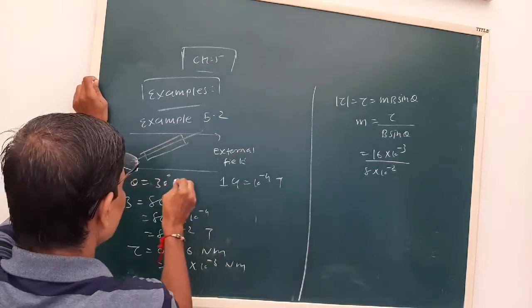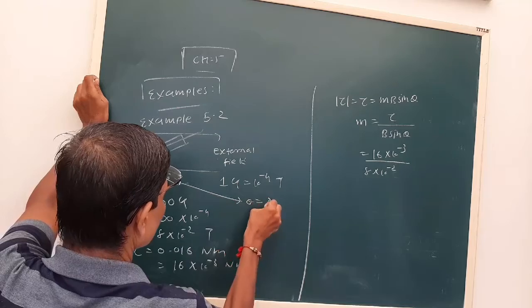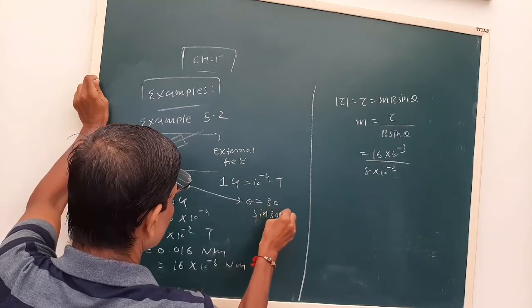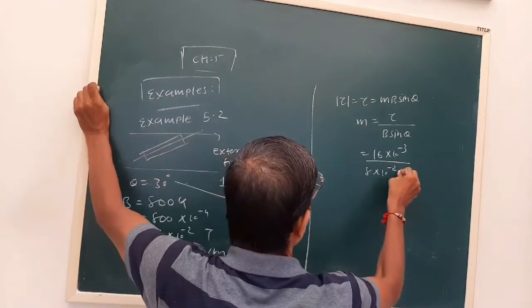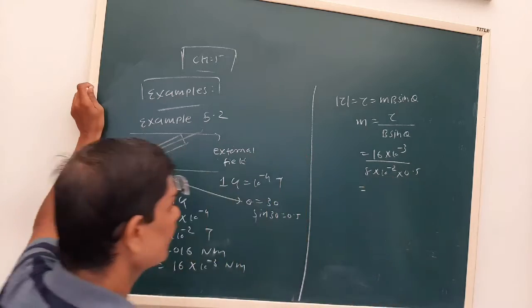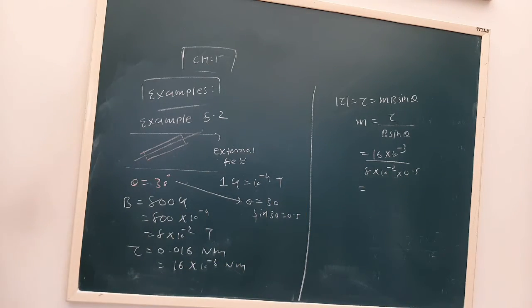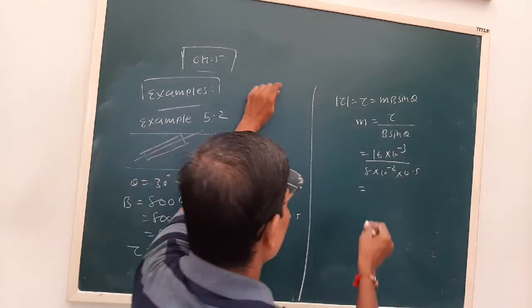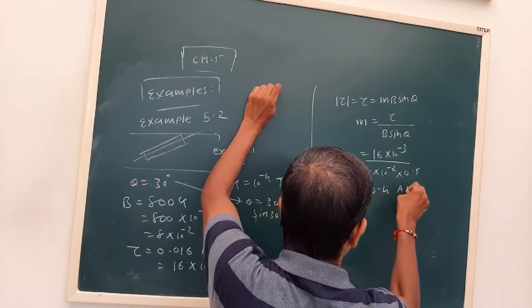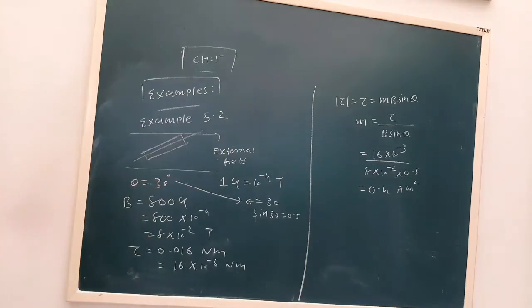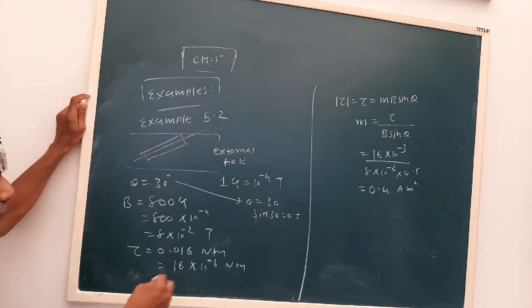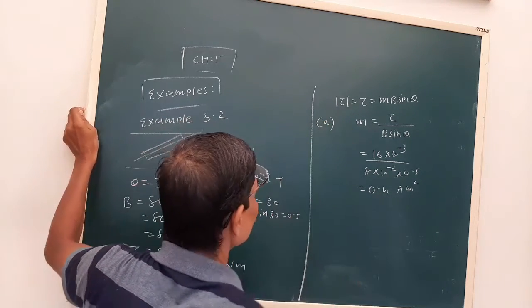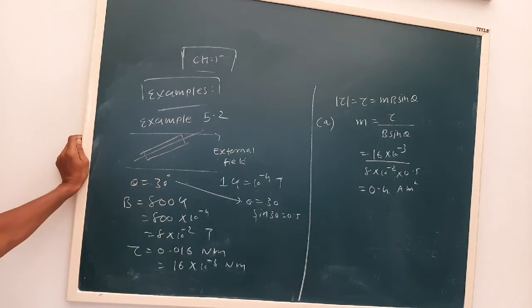Now theta is 30 degree, sin 30 is 0.5. Okay, now we have to substitute the values, so we'll get 0.4 ampere meter square. Okay, now first we have to see part A of the question. We have to obtain the magnetic moment.